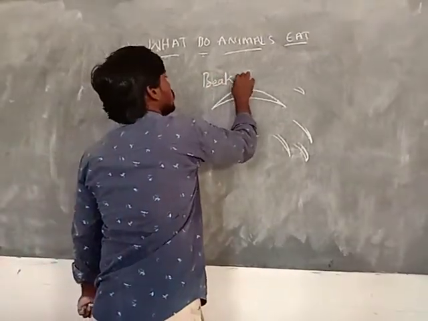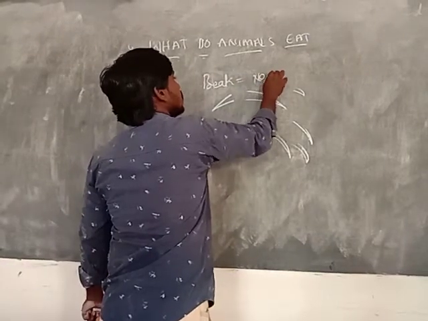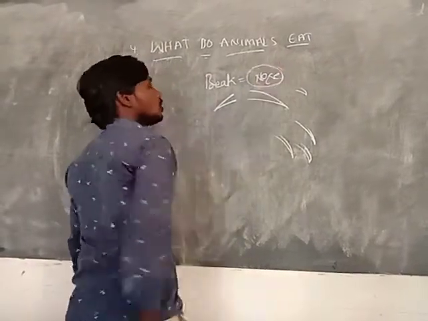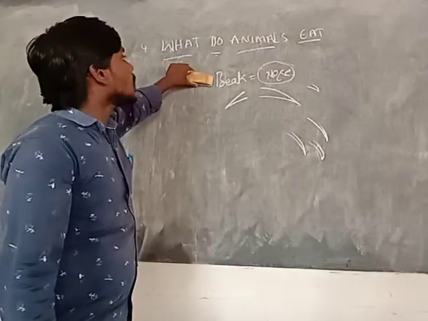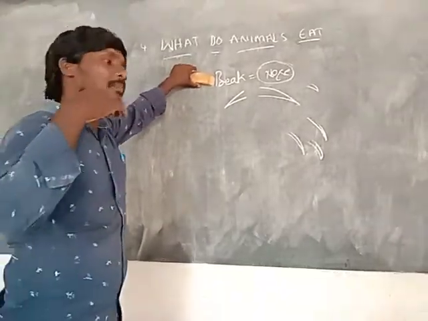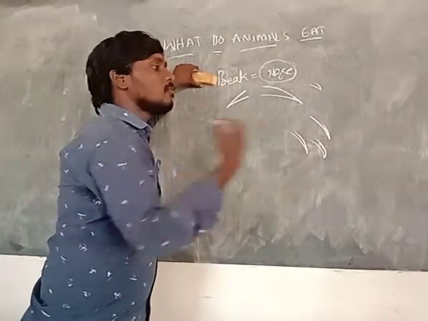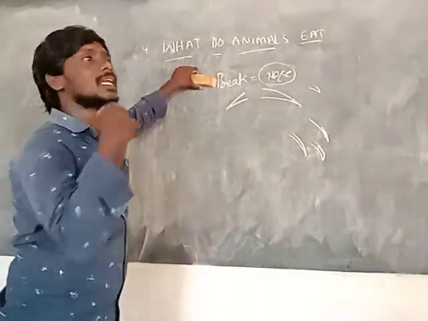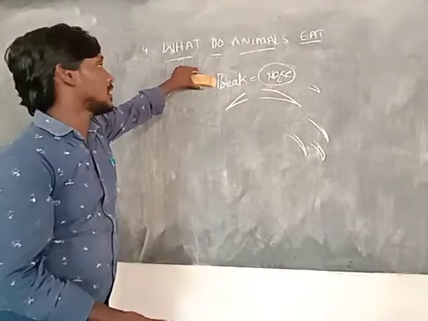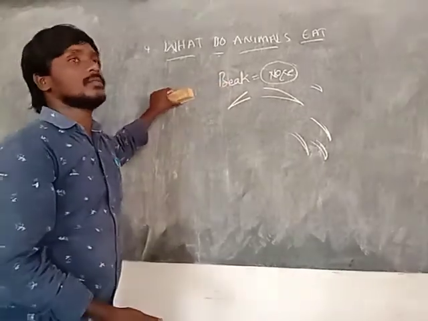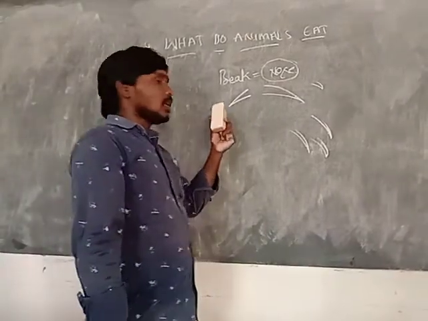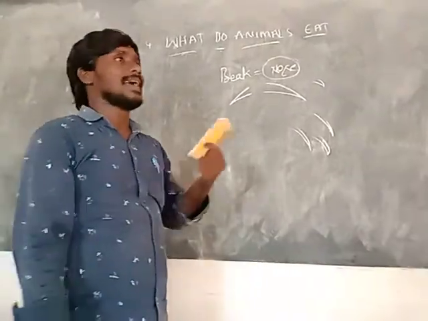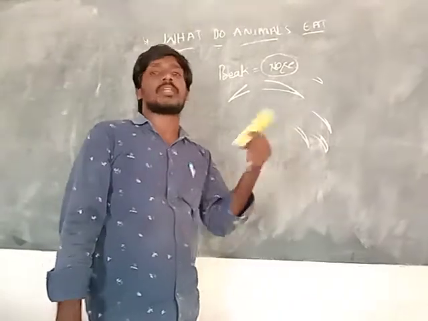The beak is like a nose. Every bird uses the beak to collect and gather food material. That is the use of a beak. So every bird has a beak, and with the beak it collects, gathers and takes the food material.